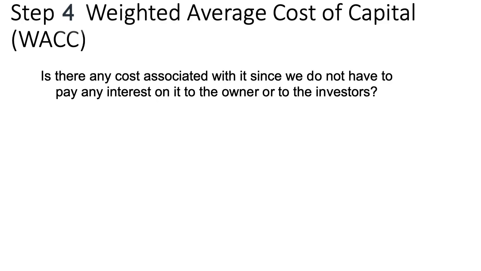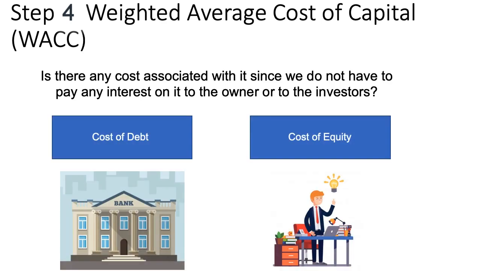While it is true that there is no direct cost associated, there is an opportunity cost associated with this investment. What it means is that had the owner or the investor invested the same money somewhere else, say in a fixed deposit with a bank, they would have gotten certain return, say 6%, and they are foregoing that opportunity by investing in this business. And it would make sense for them to invest in this business only if they believe this business would earn them more returns than a simple fixed deposit.